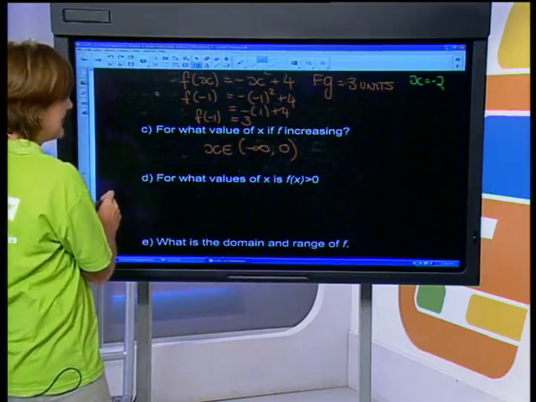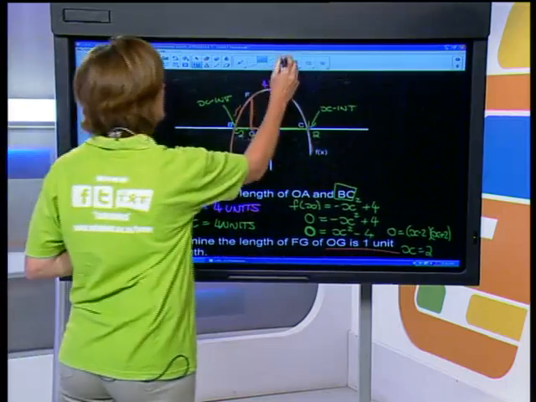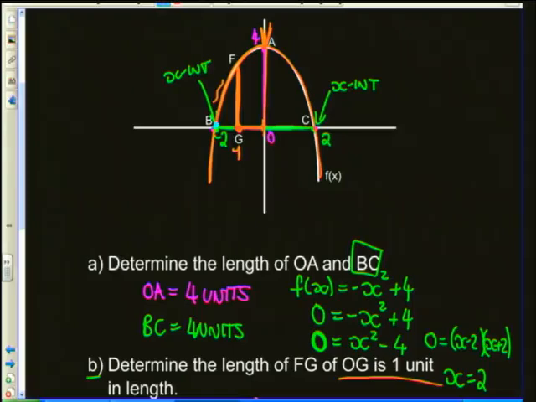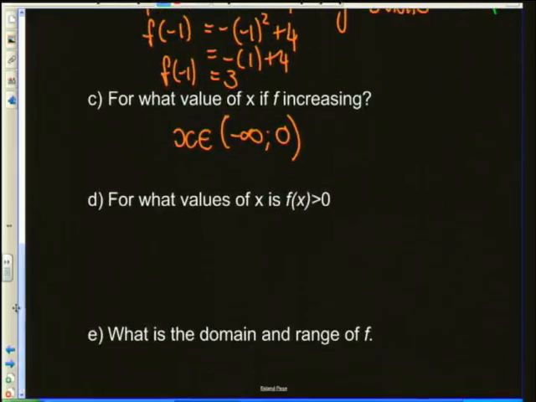For which values of x is f of x greater than naught? It is greater than naught from x is -2 to where x is +2. Okay, and it didn't say including, so therefore our brackets are round, and it's from -2 to +2.